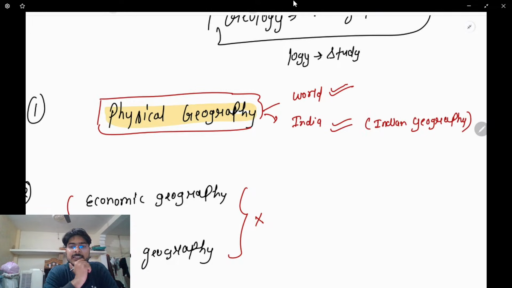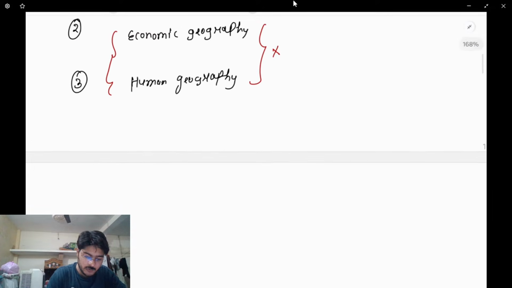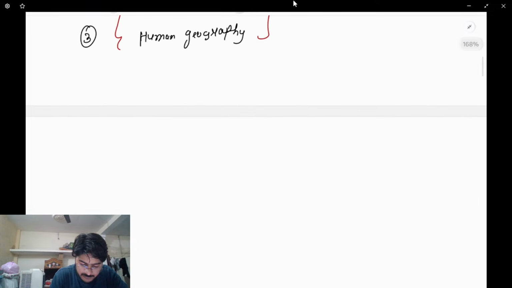Clear? This much is clear, everybody? Now, the moment we talk about physical geography, I'm doing the compartmentalization of physical geography.